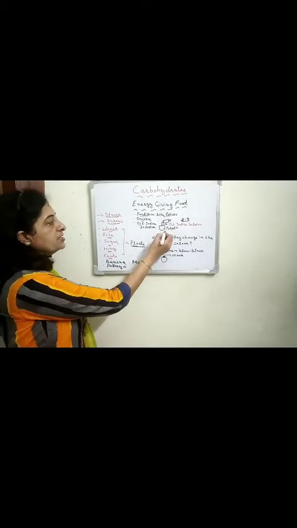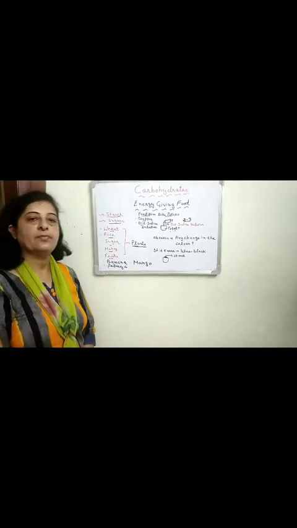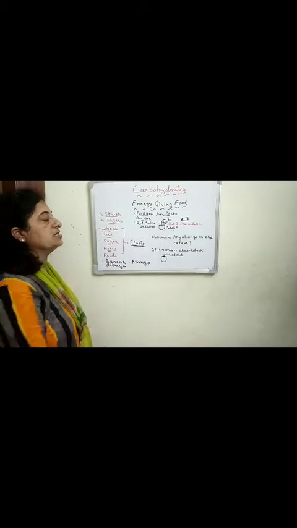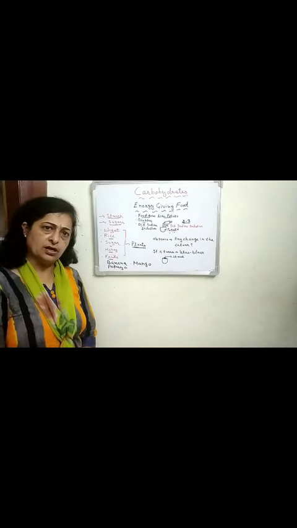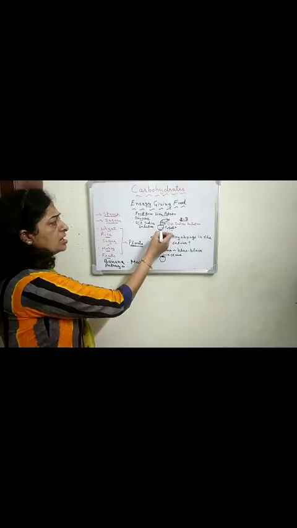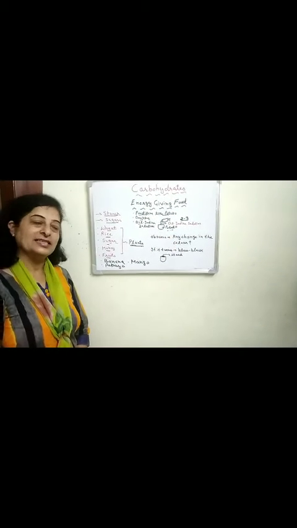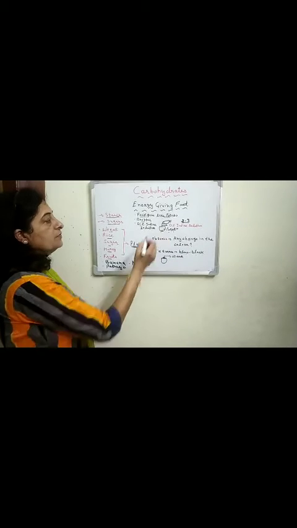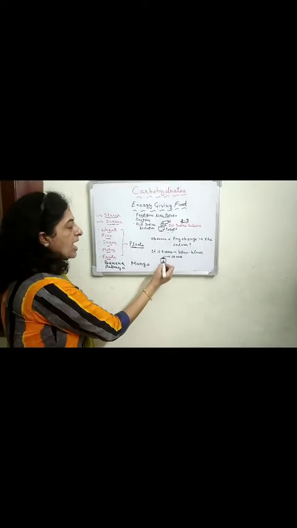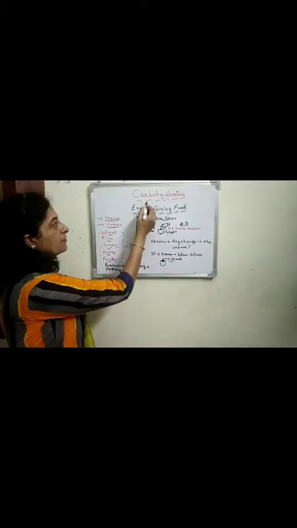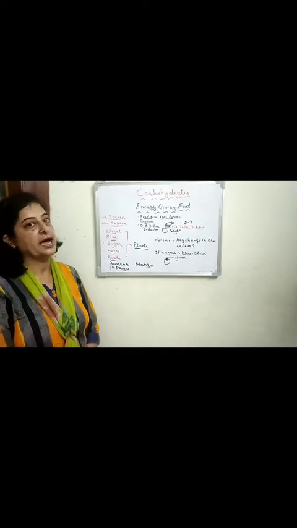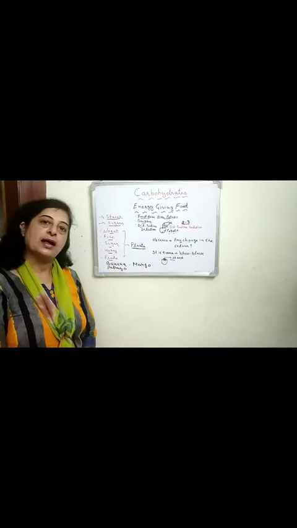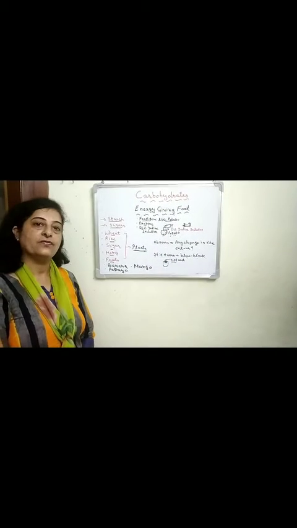Observe if there is any change in the color of the food material. If the color of the food material turns blue black, then it shows the presence of carbohydrates in the given food item. So in any food item, we can easily test the presence of carbohydrate, which is an energy giving food.